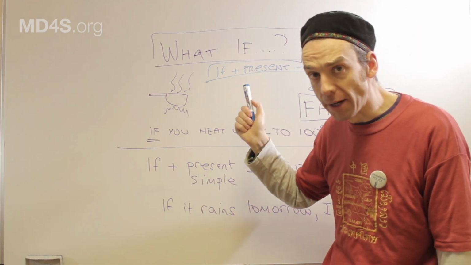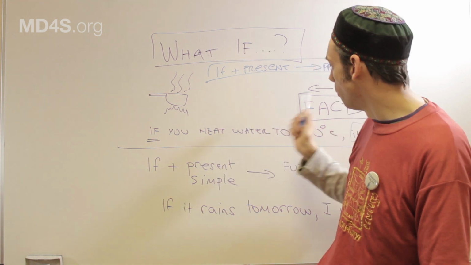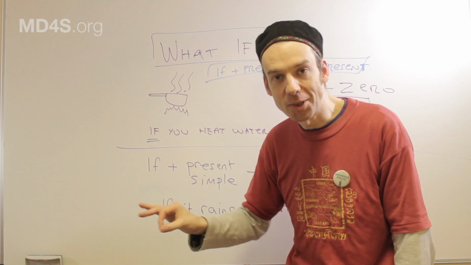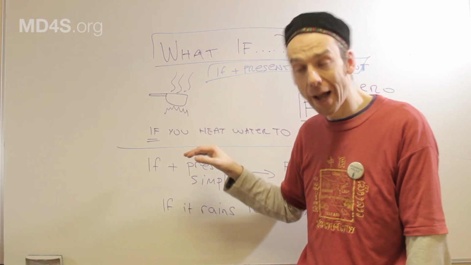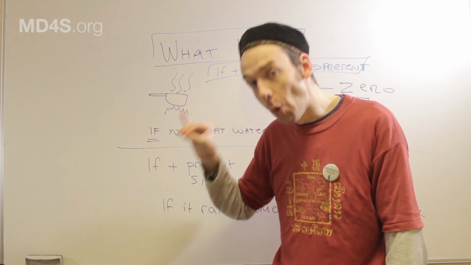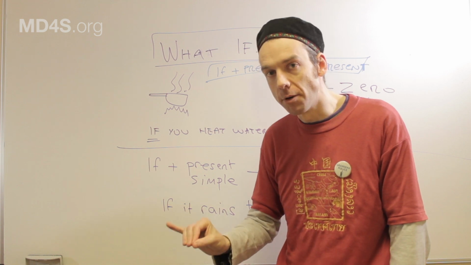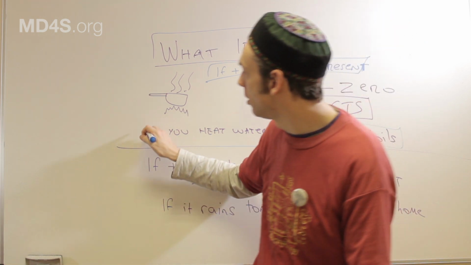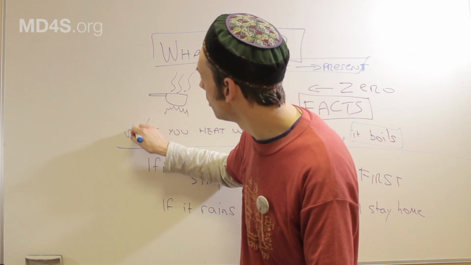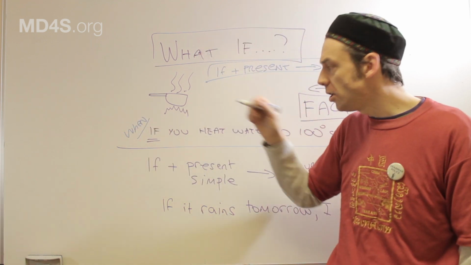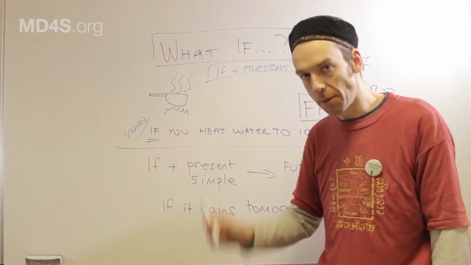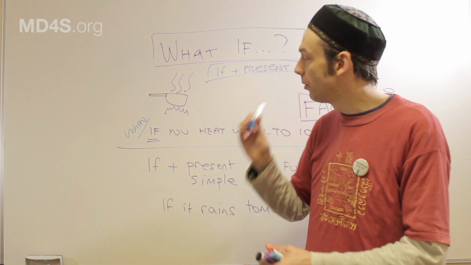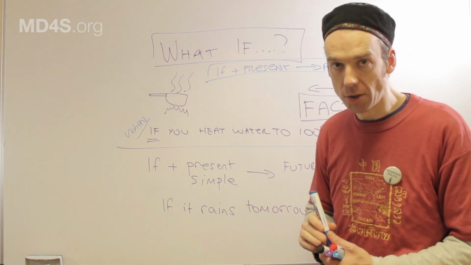And in actual fact, when we say that if you heat water to 100 degrees, it boils, that happens every single time that you do it. So in reality, you can actually say when you heat water to 100 degrees, it boils. So for the zero conditional, you can use if or you can use when. So when you heat water to 100 degrees, it boils. When you freeze water, it turns to ice. So that is the zero conditional.